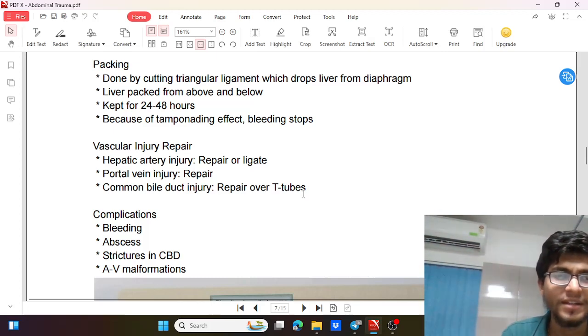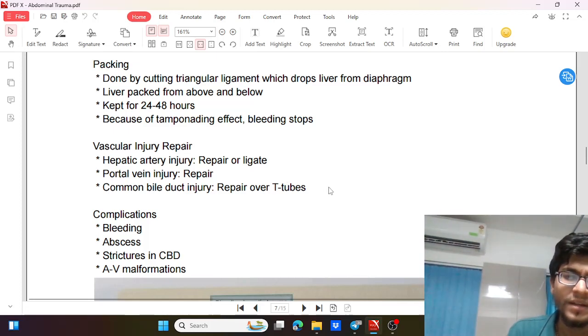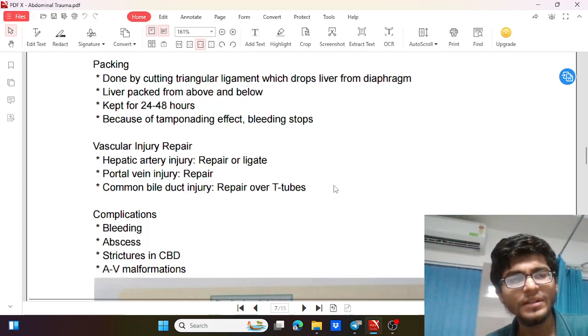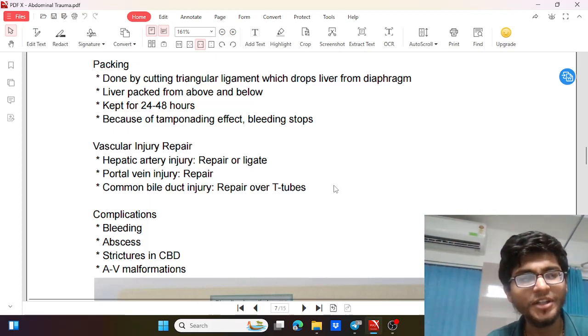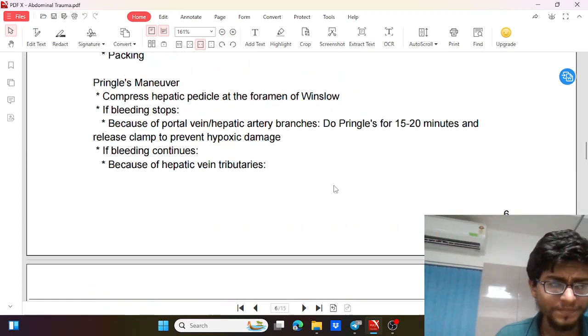T-tube stent. T-tube is a T-shaped tube which is repaired, and the T part of the tube is brought out from the abdomen from a separate incision.